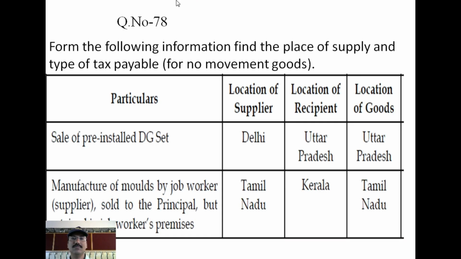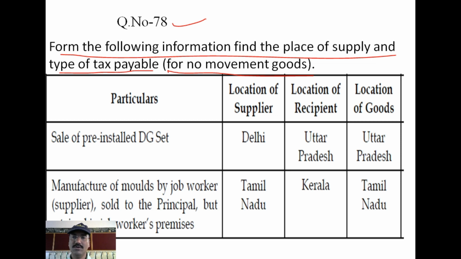Then move to question number 78. From the following information, find the place of supply and type of tax payable. Very important this one: movement of goods. There is no movement of goods. What is the rule for no movement of goods? If there is no movement of goods, the location of the goods is the place of supply. Right? The location of the supplier...